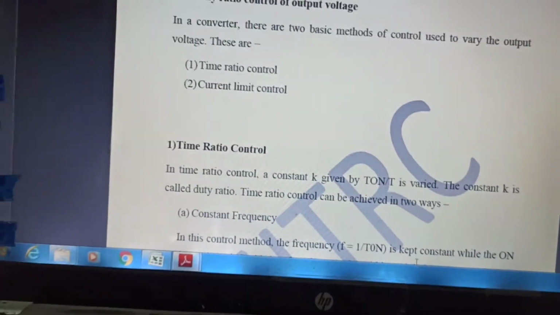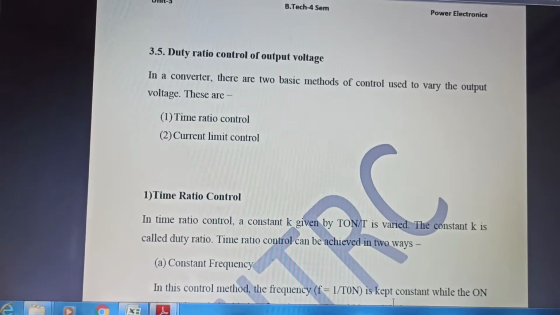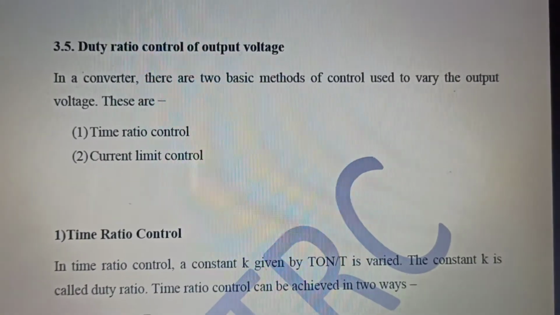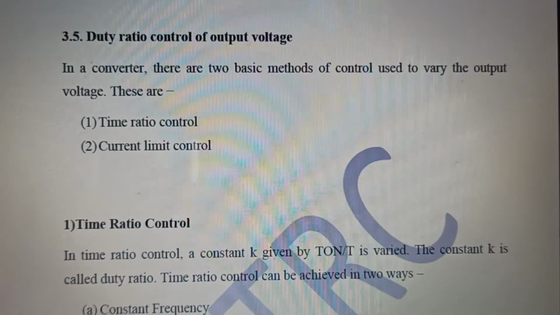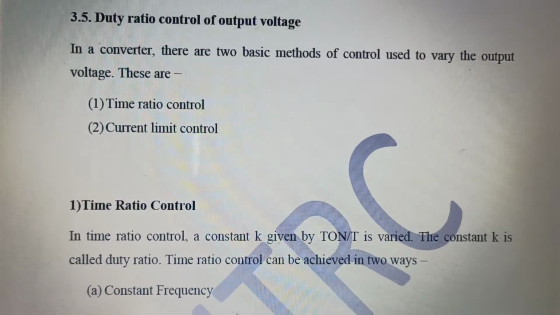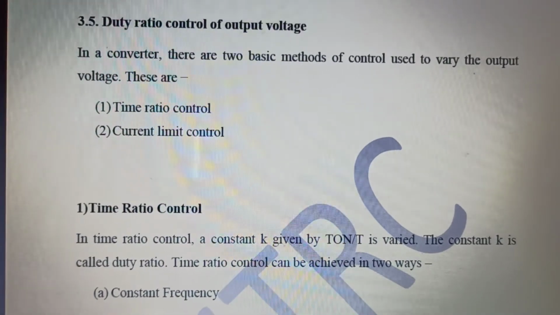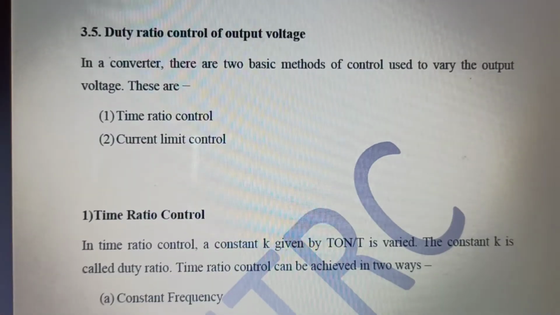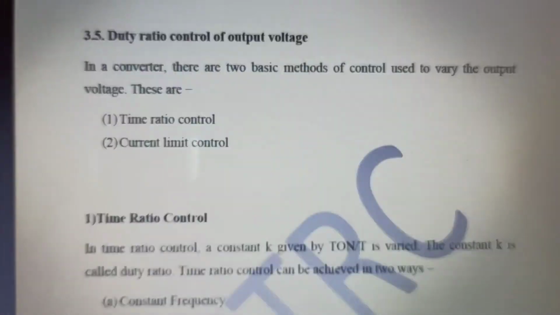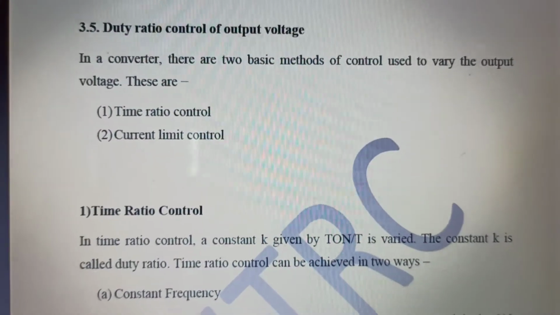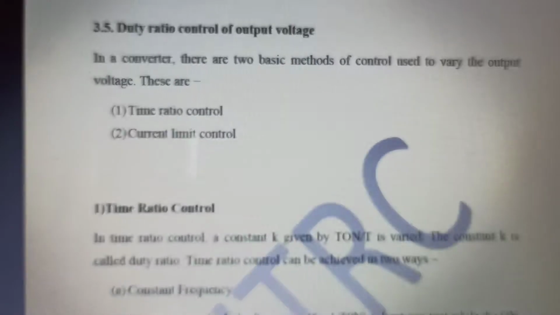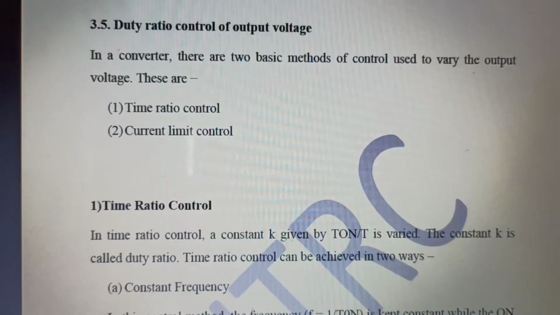So I am here for discussing the duty ratio control of output voltage. When we come to the duty ratio control of output voltage, there are two things that we can do. Before that, first of all, I would like to shed light on time ratio control and current limit control. Basically, by two methods, we can control the duty ratio of the output voltage.